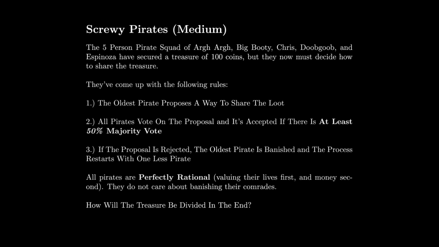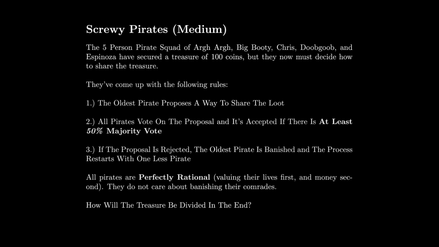The five-person pirate squad of Argh, Big Booty, Chris, Doobgoob, and Espinoza have secured a treasure of 100 coins, but they now must decide how to share the treasure. They've come up with the following rules. The oldest pirate proposes a way to share the loot. All pirates then vote on the proposal, and it's accepted if there is at least a 50% majority vote.